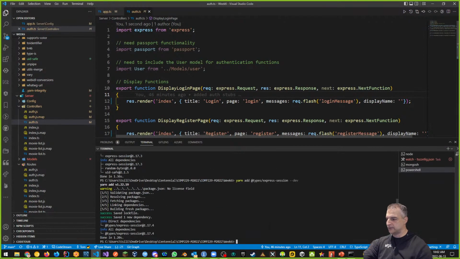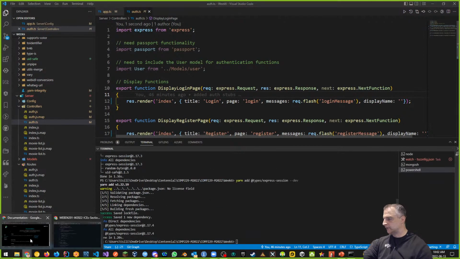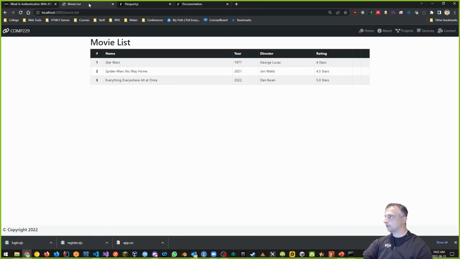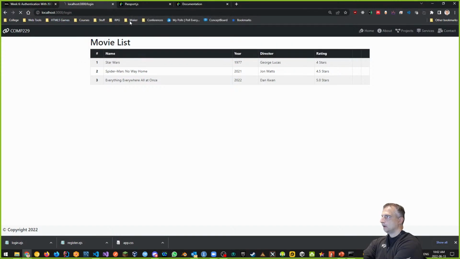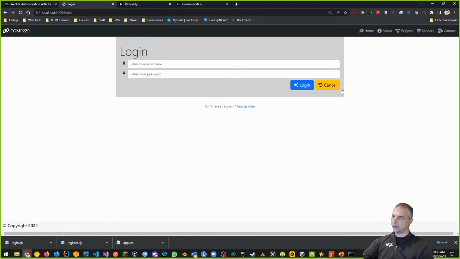So if I go back to here and go to our login page, which is movie list, and type in login instead, then we should be able to see our login page, which looks like this, big and ugly. We have one change to make to our login page. If we cancel, it doesn't do anything. It doesn't go anywhere yet. Canceling doesn't do anything. Login doesn't do anything.